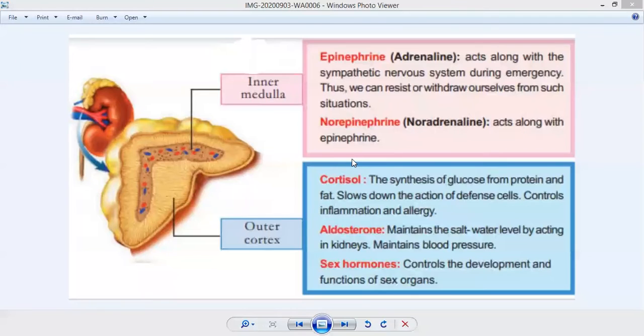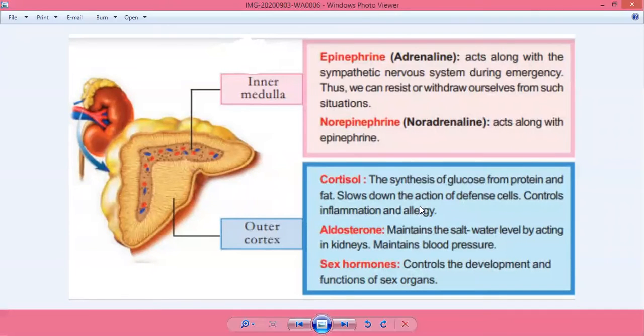Here you can see the outer part of the adrenal gland is known as the cortex, and the inner part is called the medulla. The outer cortex produces three hormones: cortisol, aldosterone, and sex hormones. Cortisol helps in the synthesis of glucose from protein and fat. Then it slows down the action of defense cells and controls inflammation and allergy. These are the functions done by cortisol.